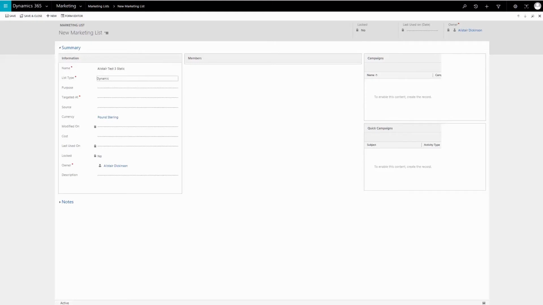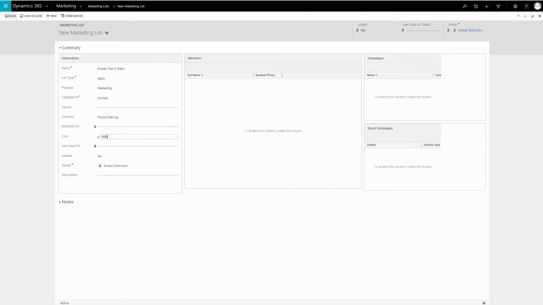Note, the list type can be static or dynamic, and the target for the list can be set to select three of the main record types: account, contact, or lead record. Using the setting dynamic, the marketing list reuses the query that makes up the list definition and will be rerun and requeried every time the list is used. This means that the criteria is set and any record that matches the criteria will be used on the marketing.